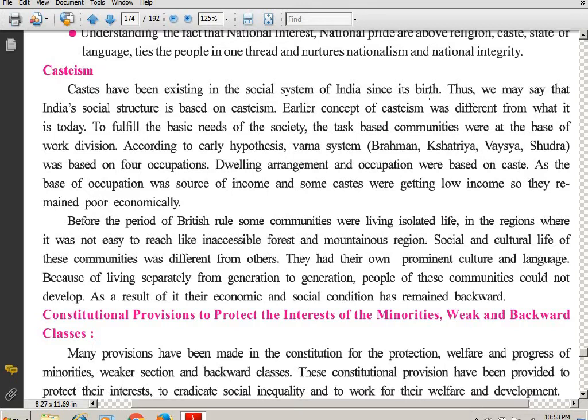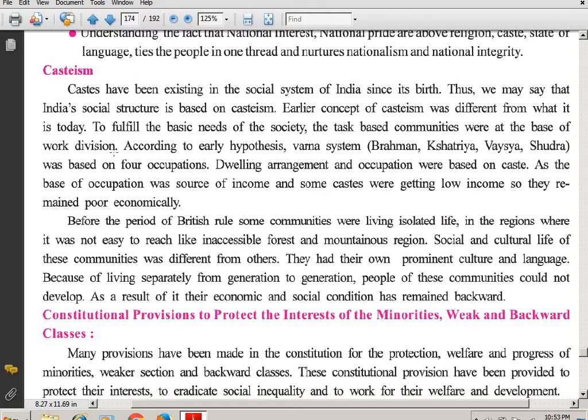When we talk about India's social structure based on casteism, what we get to see is that the earlier concept of casteism was different from what it is today. To fulfill the basic needs of the society, the task-based communities were at the base of work division.